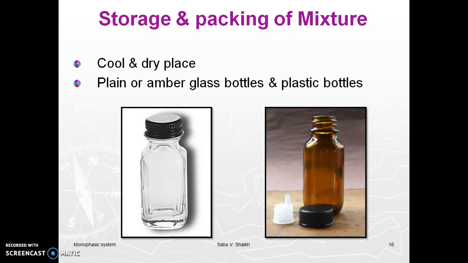Now, how to store the mixtures and how to pack the mixtures. Mixtures are dispensed into a plain glass bottle or maybe an amber glass bottle, depending upon whether the drug content is light sensitive or not light sensitive. The mixture should be dispensed and supplied to the patient for not more than 3 days to prevent deterioration.